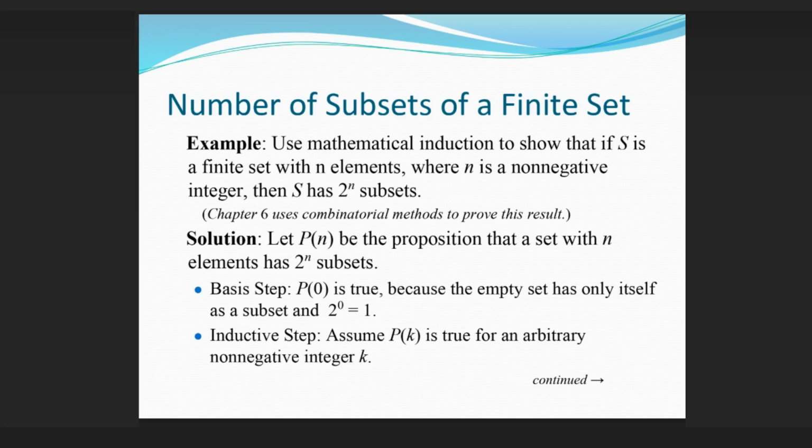Number of subsets of a finite set. Example: use mathematical induction to show that if S is a finite set with n elements, where n is a non-negative integer, then S has 2^n subsets. Chapter 6 uses combinatorial methods to prove this result. Solution. Let P(n) be the proposition that a set with n elements has 2^n subsets. Basis step: P(0) is true because the empty set has only itself as a subset and 2^0 = 1. Inductive step. Assume P(k) is true for an arbitrary non-negative integer k.